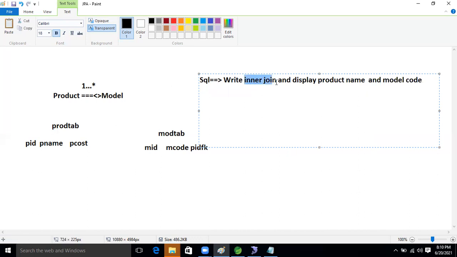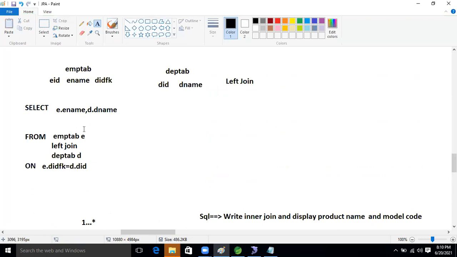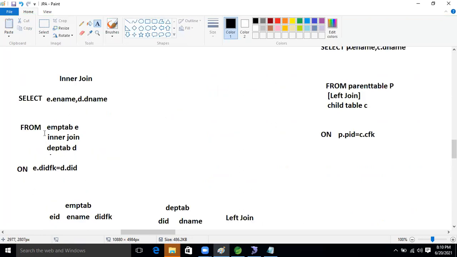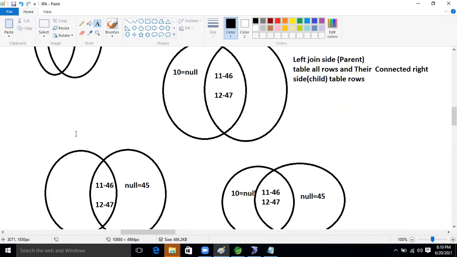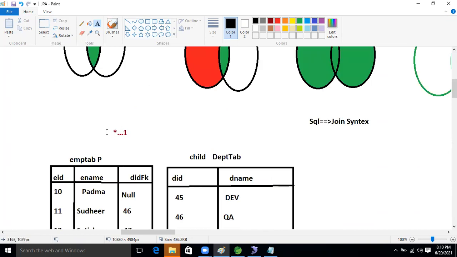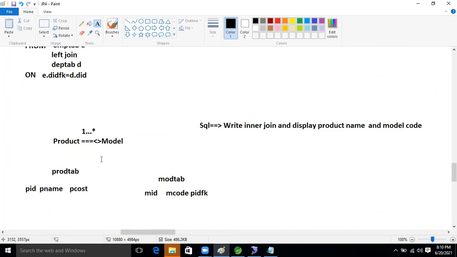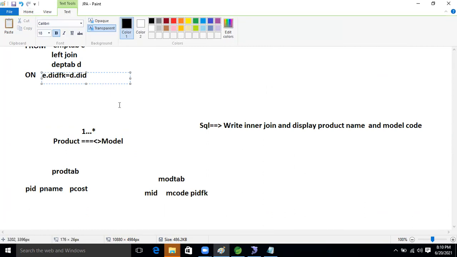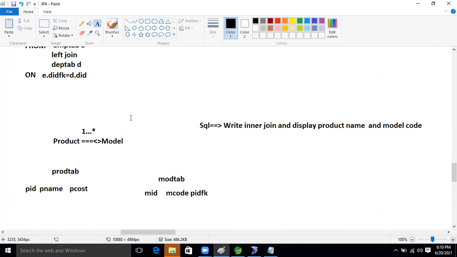We need to perform the inner join. We already completed inner join, but here the relation between the tables is many to many. So just focus on this area, on whenever we connect the primary key and foreign key.